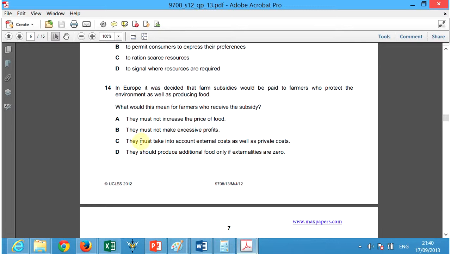C is the correct answer. They must take into account external costs as well as private costs. So, in other words, the government is telling the farmers, if you want this extra money, make sure that society also does well by your production. So the farmers who protect the environment, protect the society, get the subsidy. So D is also wrong. They should produce additional food only if externalities are zero. So they account for external costs as well as private costs.